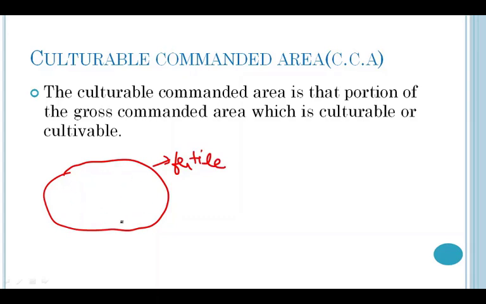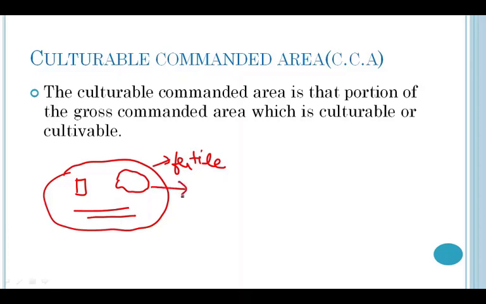But this entire land is never available for irrigation purpose because on this land there may be various types of construction. There may be some roads, there may be some buildings, or there may be a possibility of a pond also. So, because the area is occupied by such types of landscape and the construction, irrigation is not possible in these types of landscapes or construction.